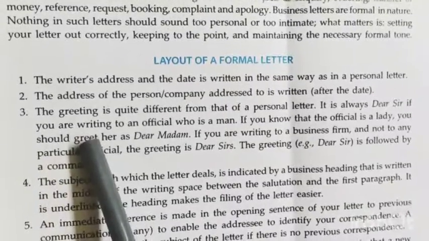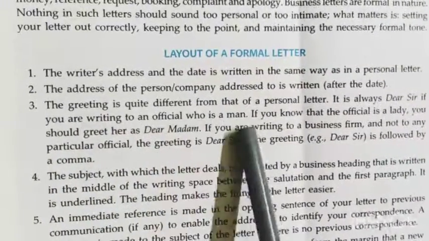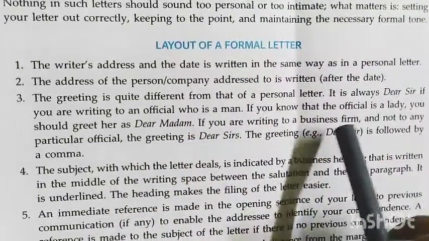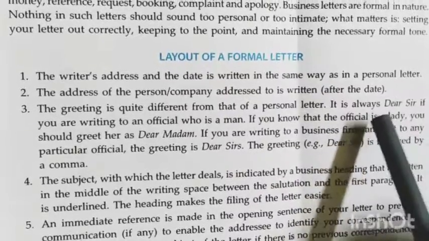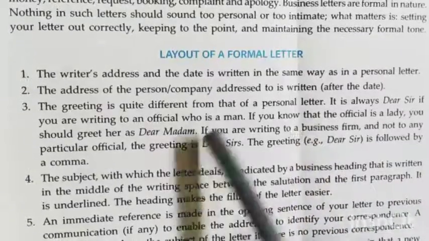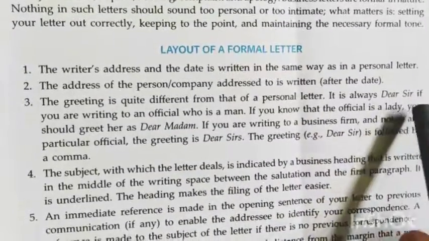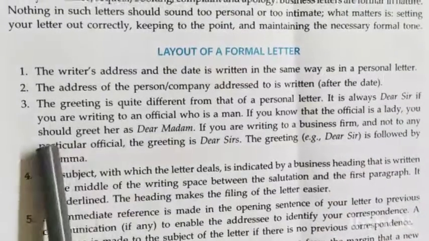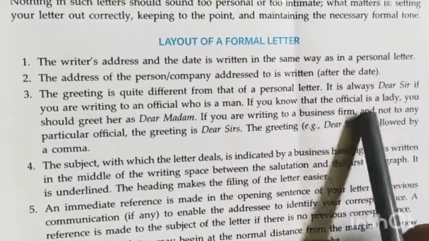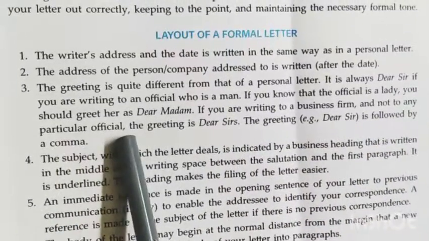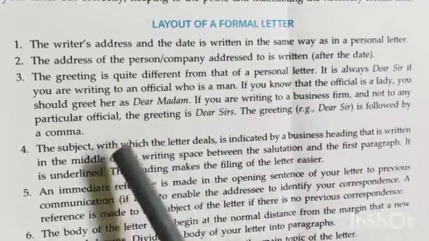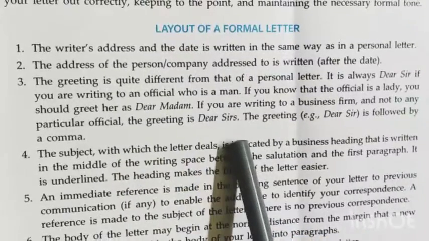Number 3, the greeting is different from that of a personal letter. It will be very official. I have done it for you in the previous class. It is always dear sir if you are writing to an official who is a man. If you know that the official is a lady, you should greet her as dear madam. If you are writing to a business firm and not to any particular official, the greeting is dear sirs.